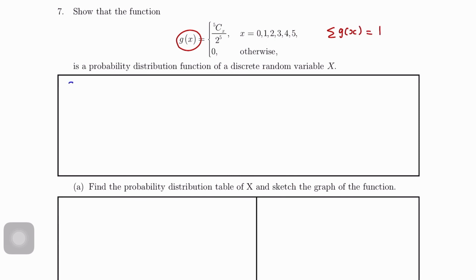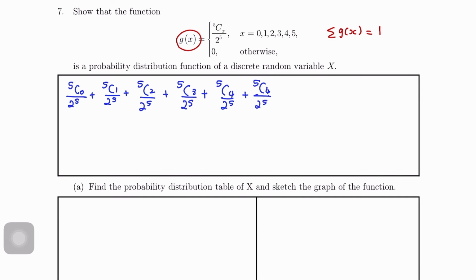So, 5c0 over 2 to the power 5, 5c1 over 2 to the power 5, 5c2 over 2 to the power 5, 5c3 over 2 to the power 5, 5c4, 5c5 over 2 to the power 5. Okay, equals to 1 macam biasa.